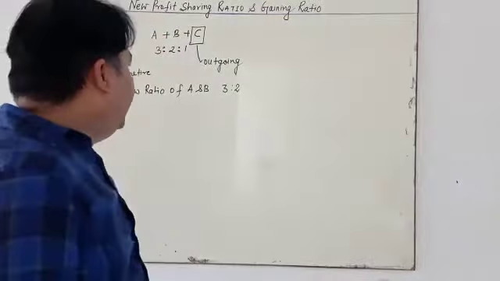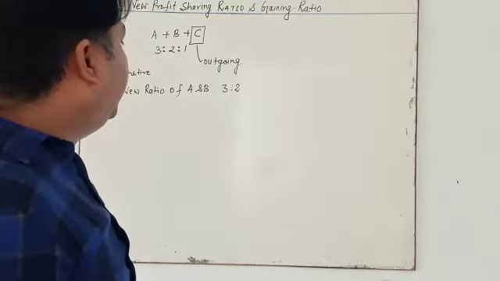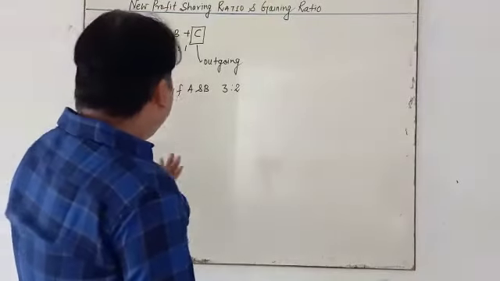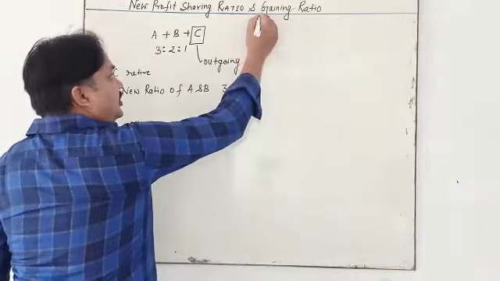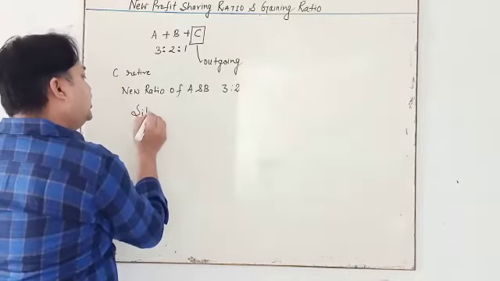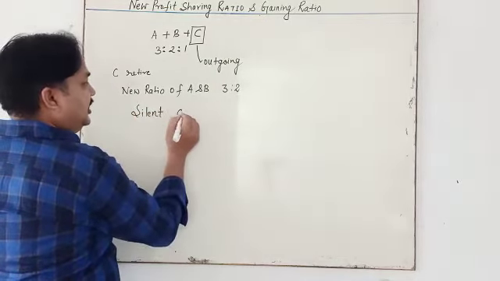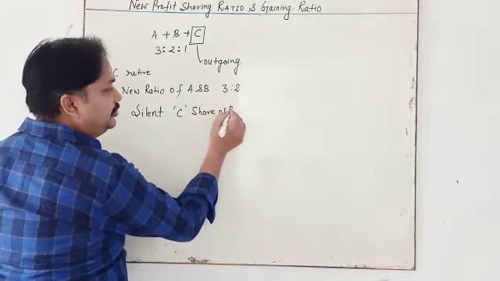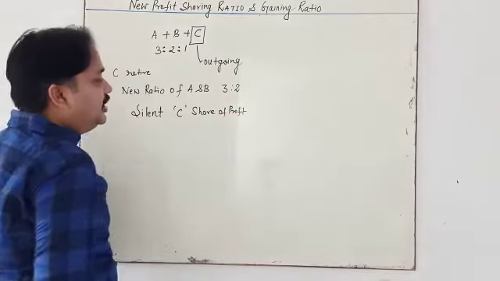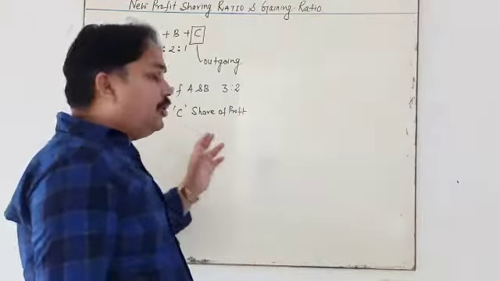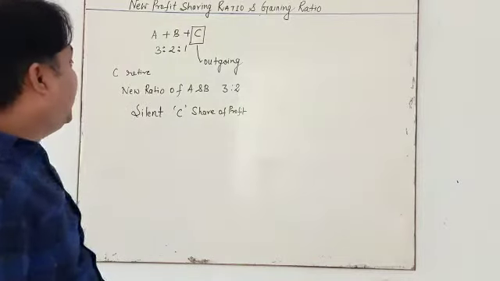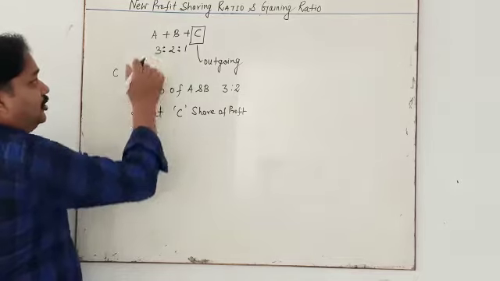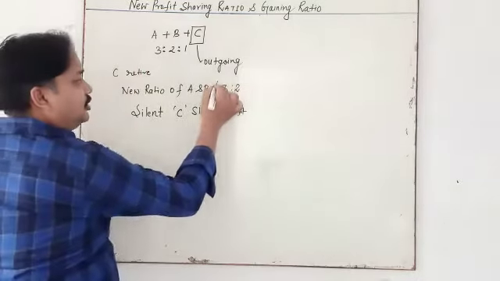It is silent regarding C's share of profit, that is, what amount of the profit A and B are going to acquire. So the new profit sharing ratio of A and B is equal to 3 is to 2.